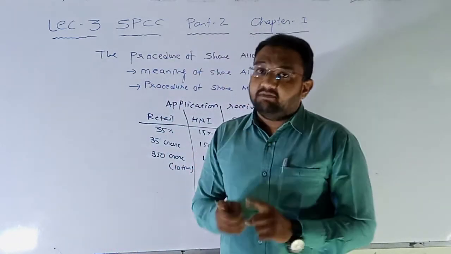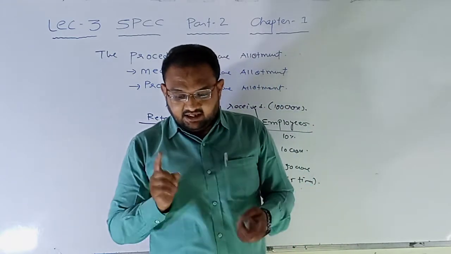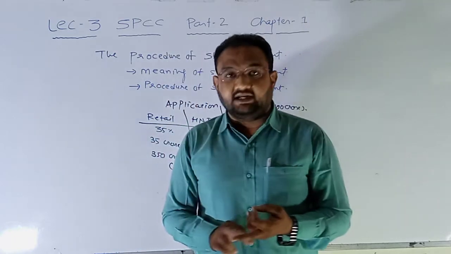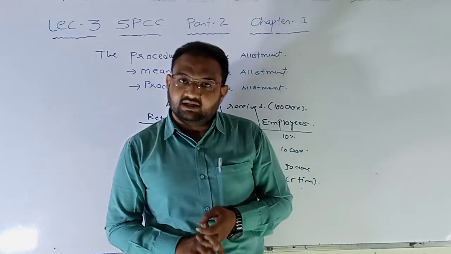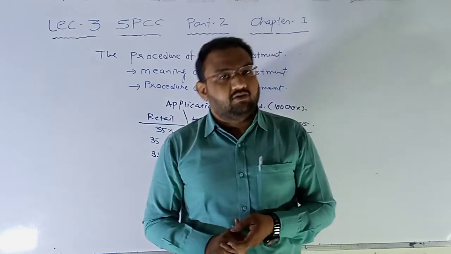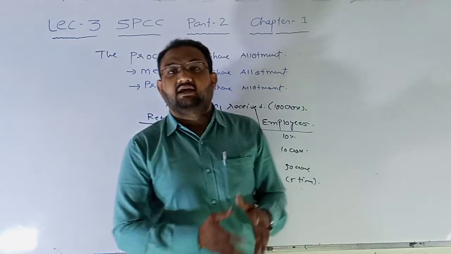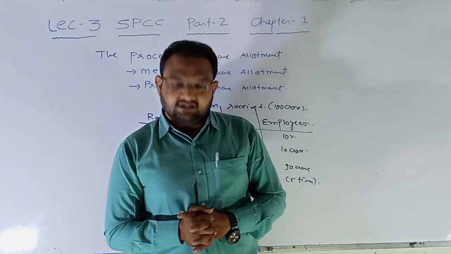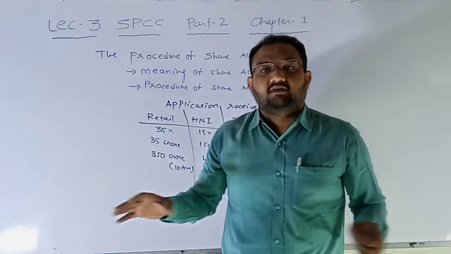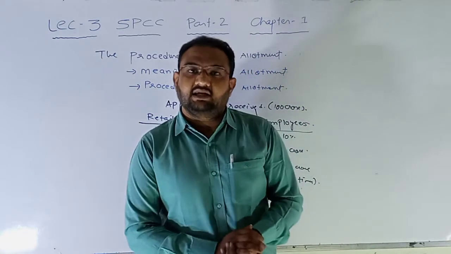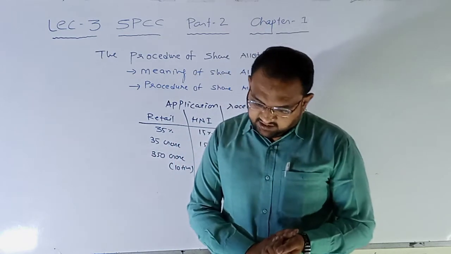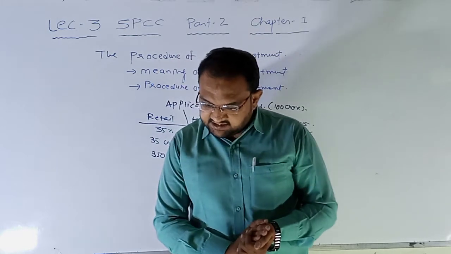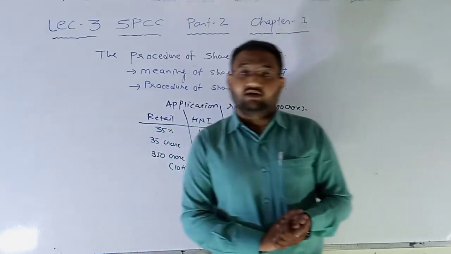So, basis of allotment will be decided by registrar to the issue, lead manager, syndicate member, company secretary, and lastly the board of directors. Board of directors, that means the promoter group which is already there, and these are the persons who have applied for the IPO to the SEBI. So all these will sit and make a meeting, that is statutory meet, and they will decide about the basis of allotment. Sixth, shares are allotted to various applicants on the basis of pre-decided formula of the allotment.